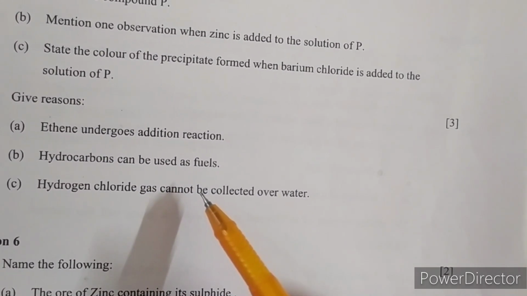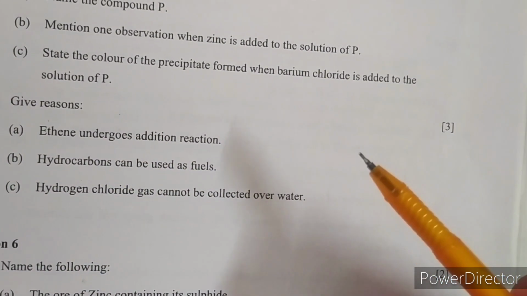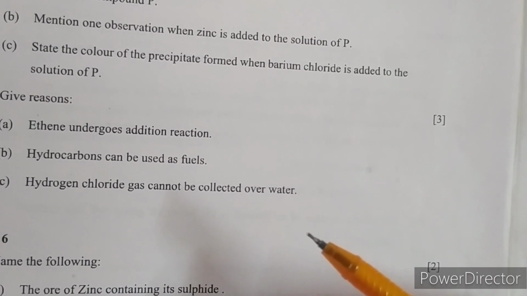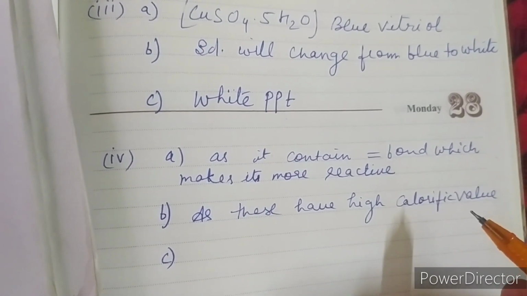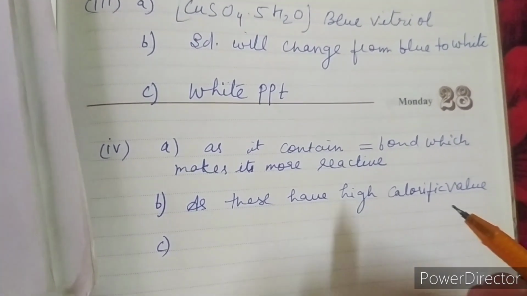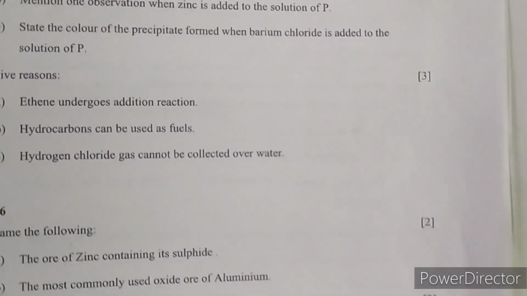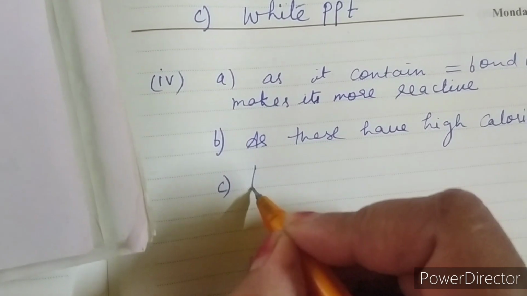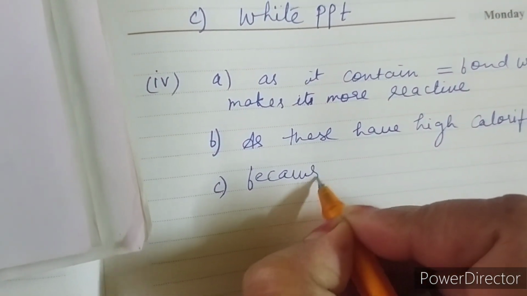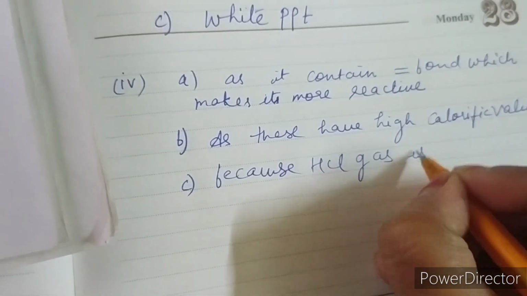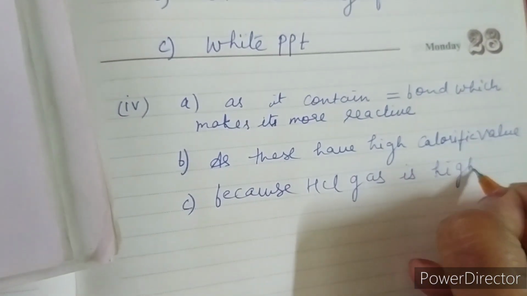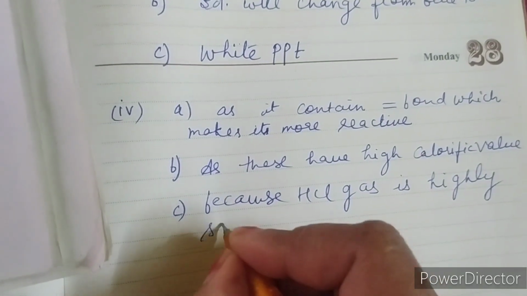Hydrocarbons are used as fuels. Why? Because on burning they liberate a huge amount of energy, and because they have high calorific value, they can be used as excellent fuels. Hydrogen chloride gas cannot be collected over water. Why? Because HCl is highly soluble in water. HCl gas is highly soluble in water, and that's why it is not collected over water.